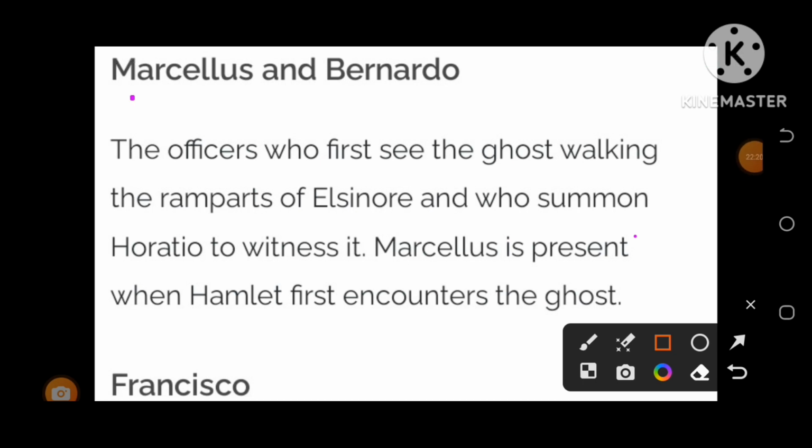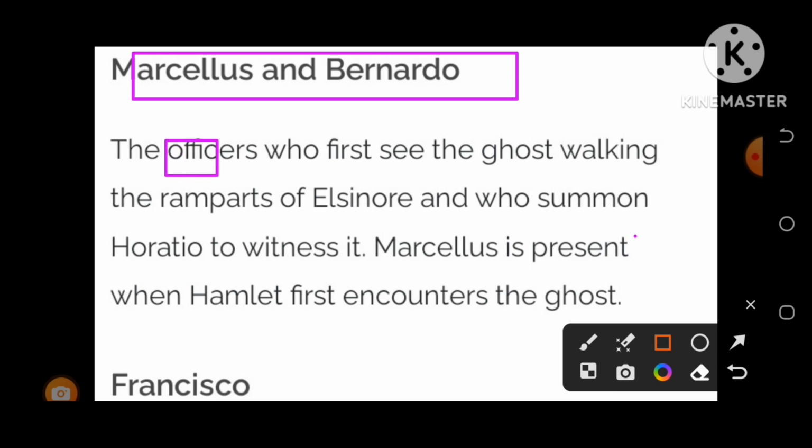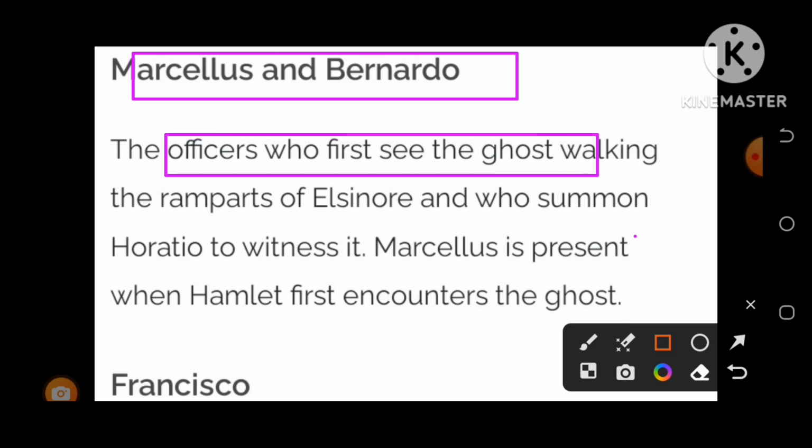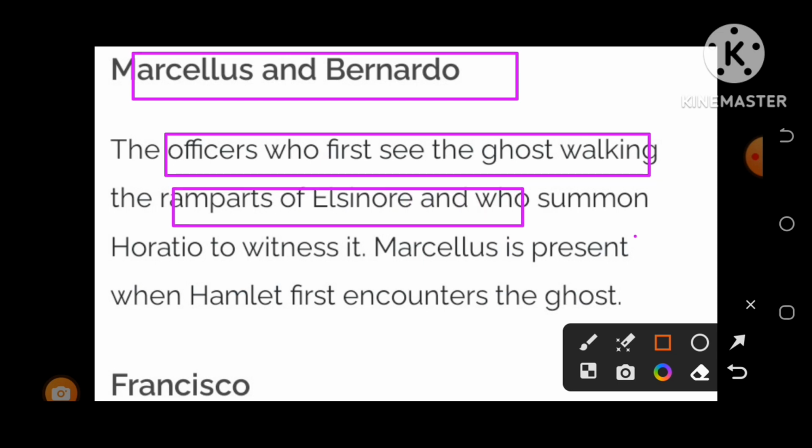Let us discuss some other important characters. Marcellus and Bernardo. These two characters are also important. Who were they? They were officials who first saw the ghost walking. The question may be asked, who were the people who saw the ghost walking on the rampart of Elsinore for the very first time, and who summoned Horatio to witness?